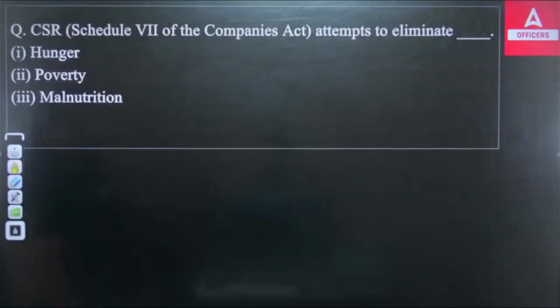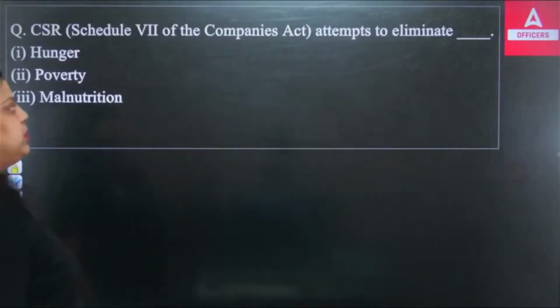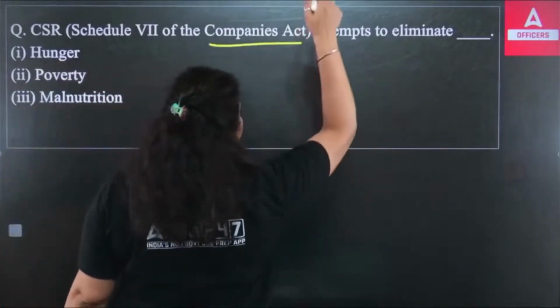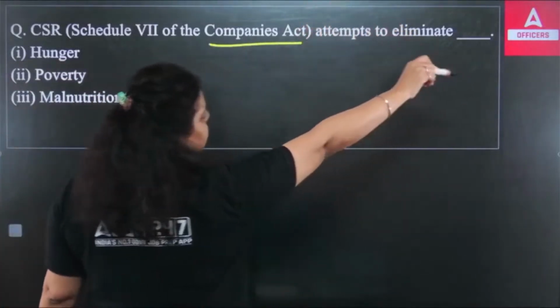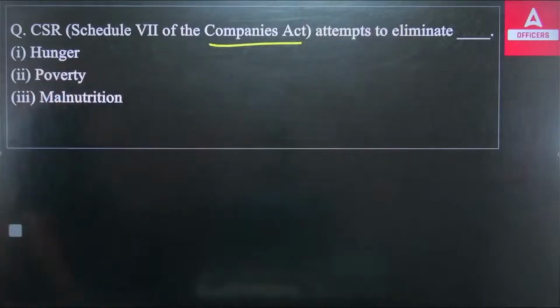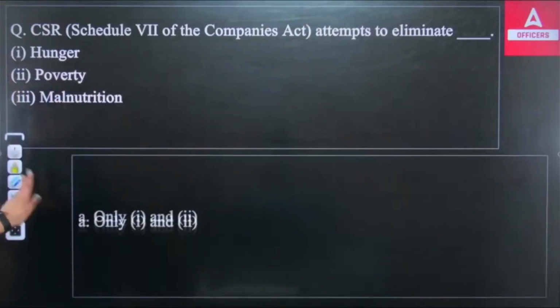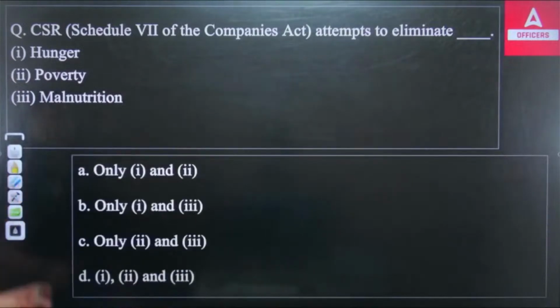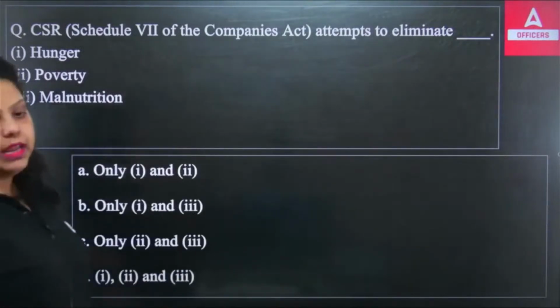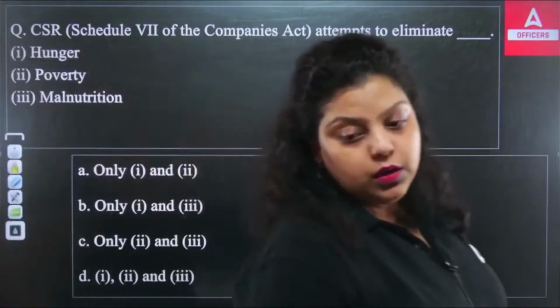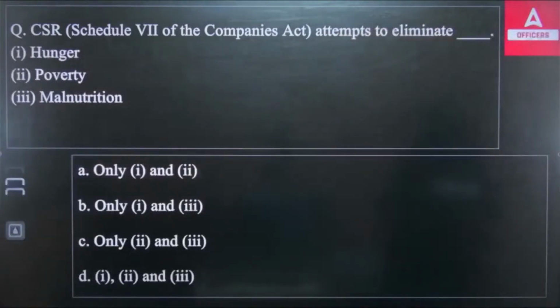Next question we have, CSR, Corporate Social Responsibility, Schedule 7 of the Companies Act 2013. It attempts to eliminate dash. What is the CSR trying to eliminate? Hunger, poverty or malnutrition? Out of these 3 situations, what is the CSR trying to eliminate as per Schedule 7 of the Companies Act? A, B, C or D?